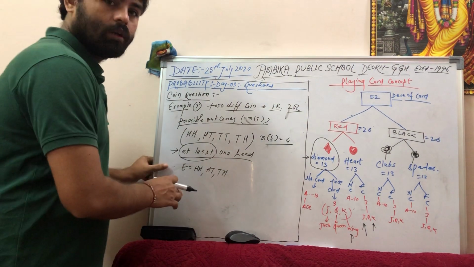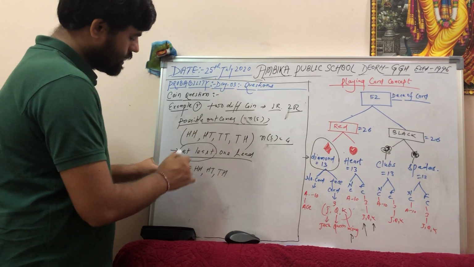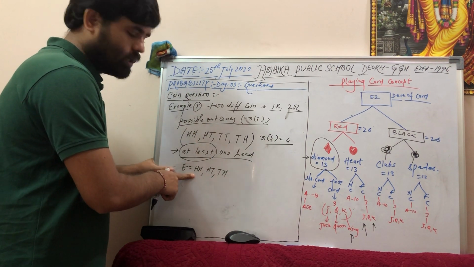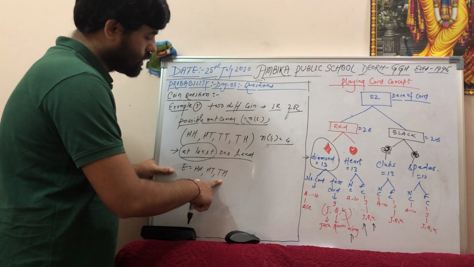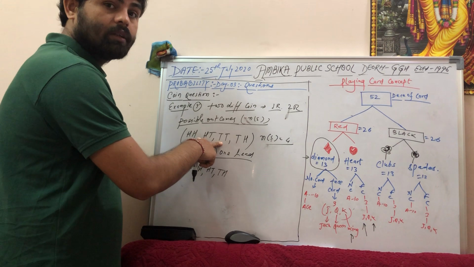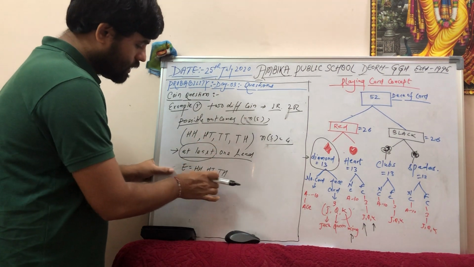Okay? So the event is head-head, head-tail, tail-head. I will say that, sir, in head-head there is one head. In head-tail there is also one head. In tail-head there is also one head. But if you say tail-tail, there is no head. So at least means at least one head should be present.